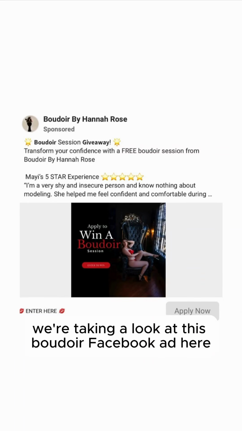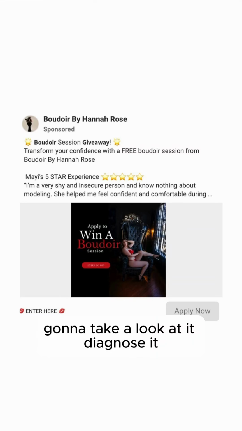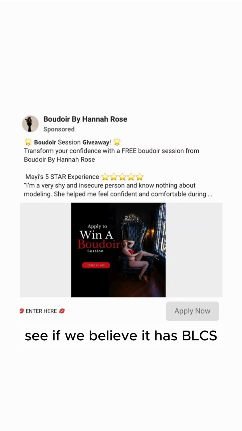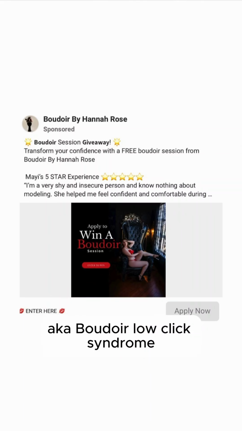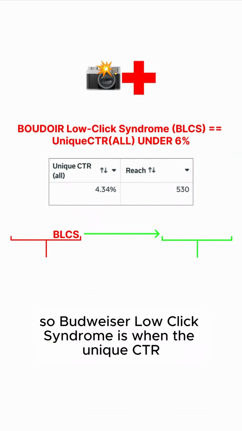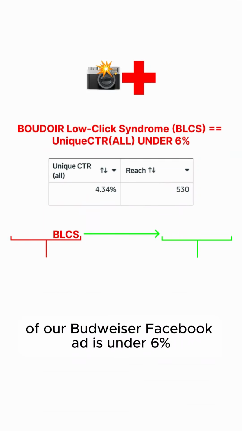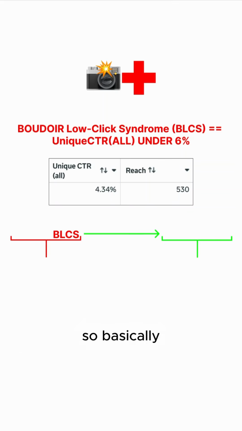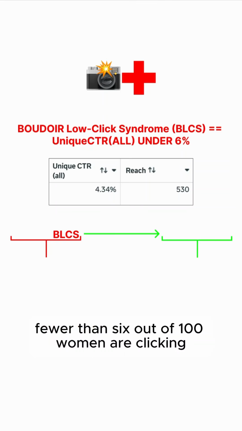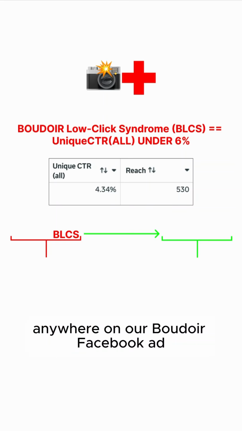All right, y'all, we're taking a look at this boudoir Facebook ad here. Going to take a look at it, diagnose it, see if we believe it has BLCS, aka boudoir low click syndrome. So boudoir low click syndrome is when the unique CTR all of our boudoir Facebook ad is under 6%. So basically, fewer than 6 out of 100 women are clicking anywhere on our boudoir Facebook ad.